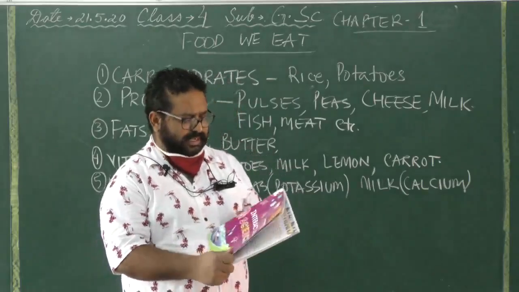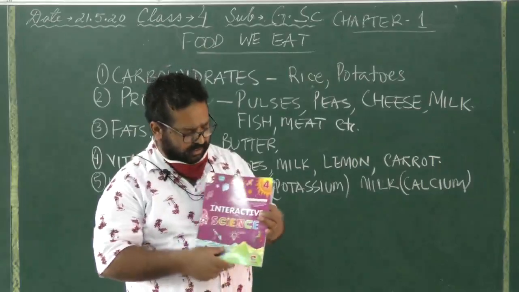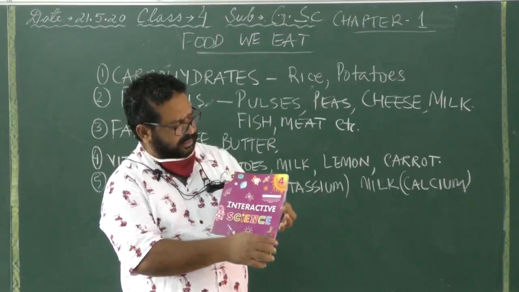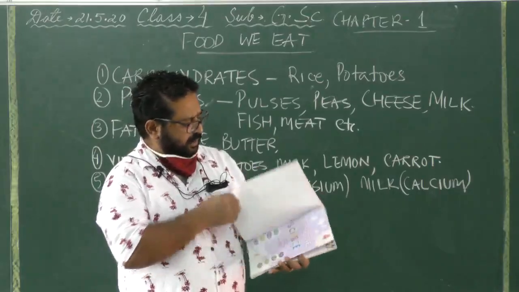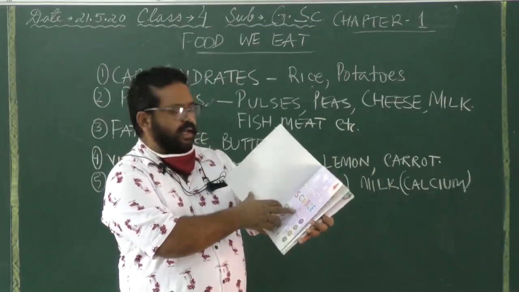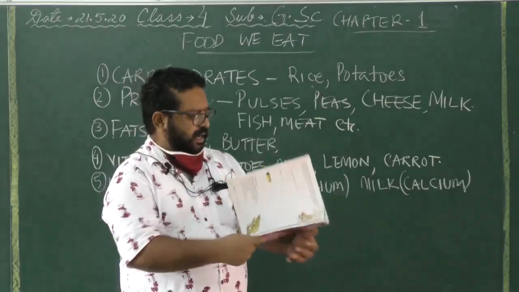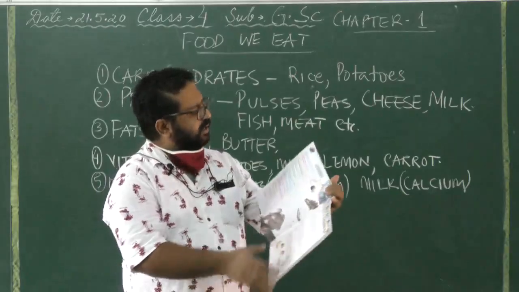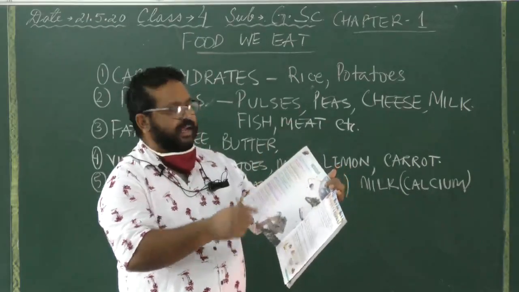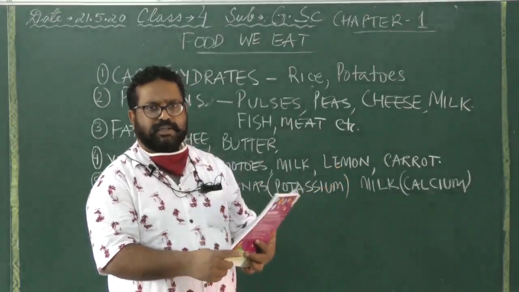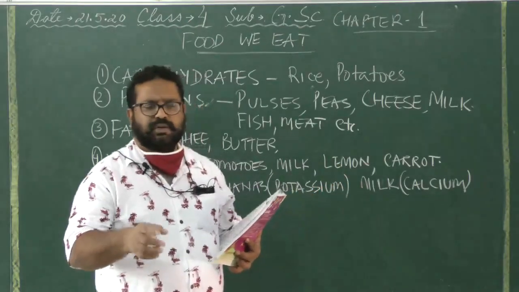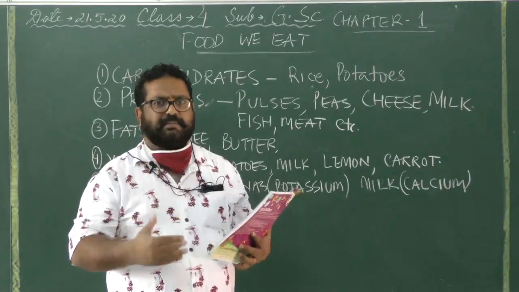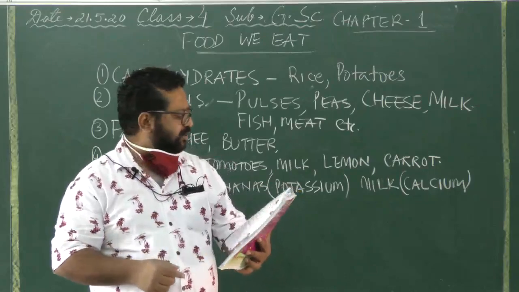Now this General Science we will be studying from this book, Interactive Science, Part 4. This has been prescribed by the ICC schools. This is how it looks like. It's authored by Aruna Puri. These are the contents of the book here. These are the chapters which are there, and I hope you are aware of the syllabus. In case you don't know the syllabus, you can go online and click on the class 4 syllabus, and you'll get the syllabus for all the subjects in one single page.